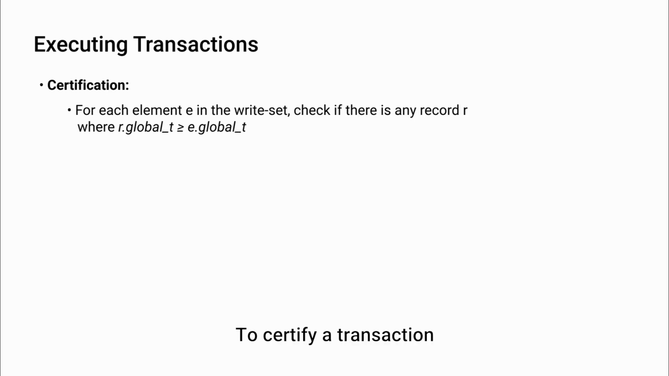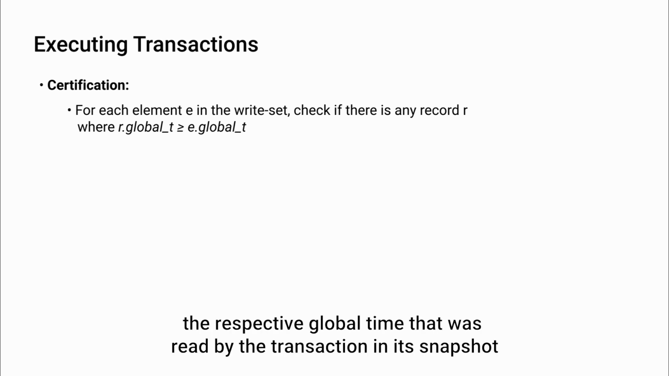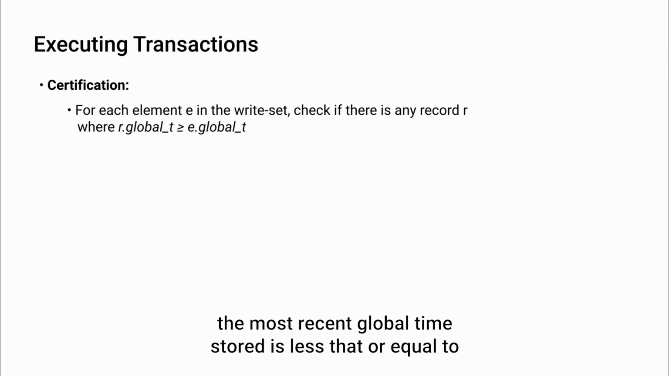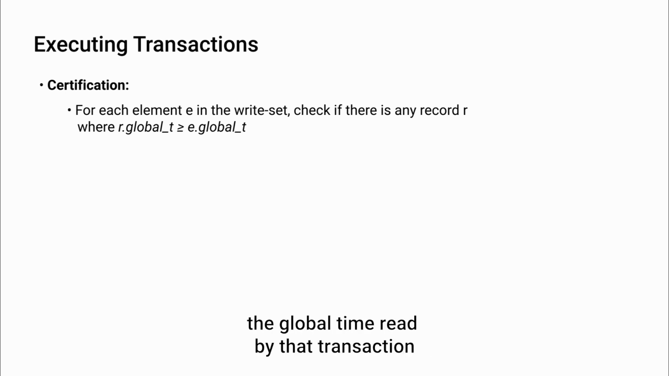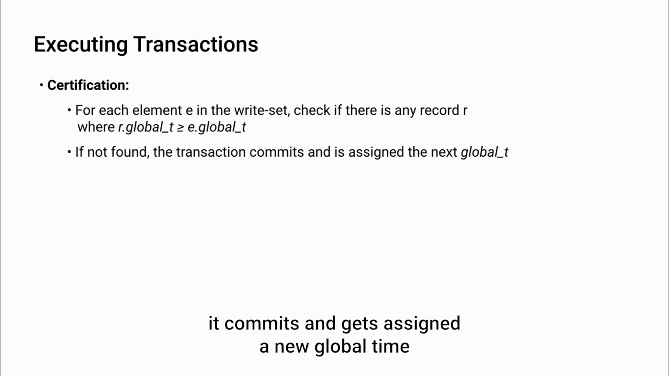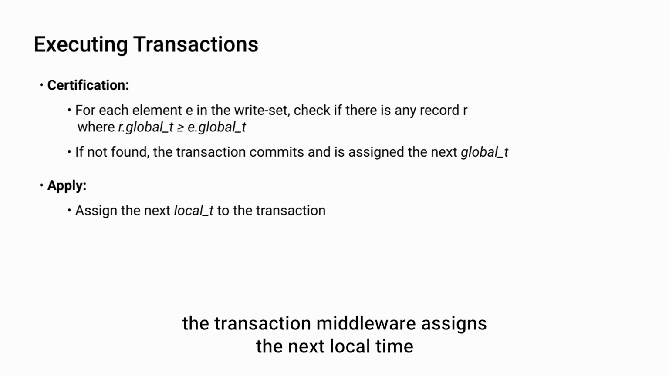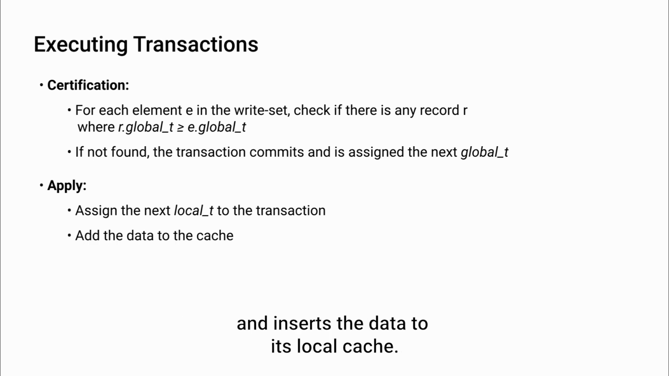To certify a transaction, we compare, for each key in the write set, the respective global time that was read by the transaction in its snapshot, with the most recent global time stored. If, for all keys, the most recent global time stored is less than or equal to the global time read by that transaction, it commits and gets assigned a new global time. Finally, to apply a transaction, the transaction middleware assigns the next local time and inserts the data to its local cache.